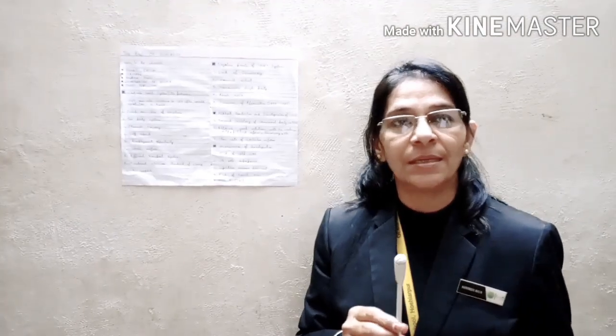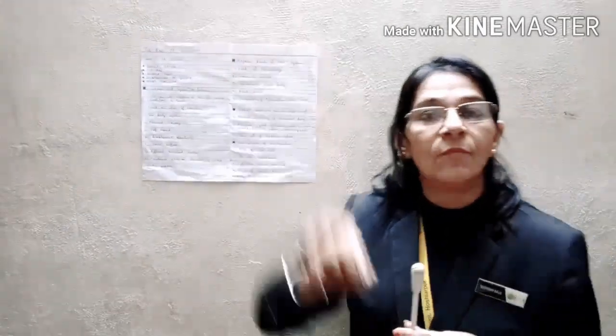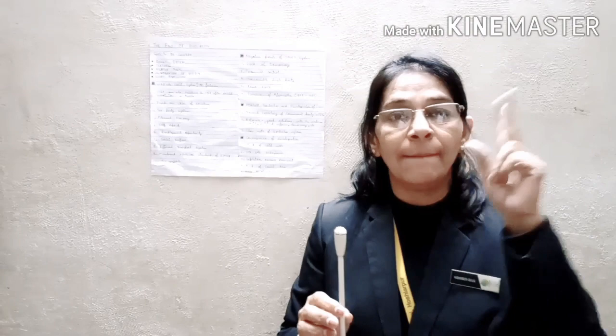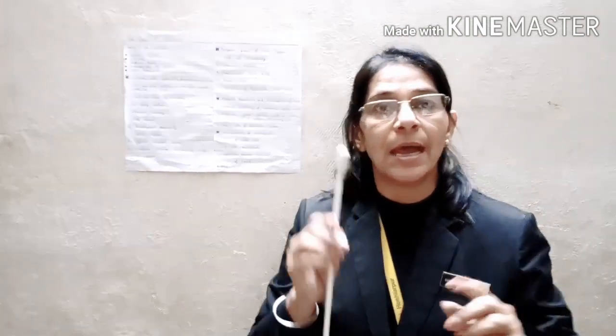I'm going to start the second chapter of Political Science, Book 1, that is the end of bipolarity. What is the meaning of bipolarity? Bipolarity can be defined as a system of world order in which the majority of global economic, military and cultural influence is held by two states, that is the United States and the Soviet Union.